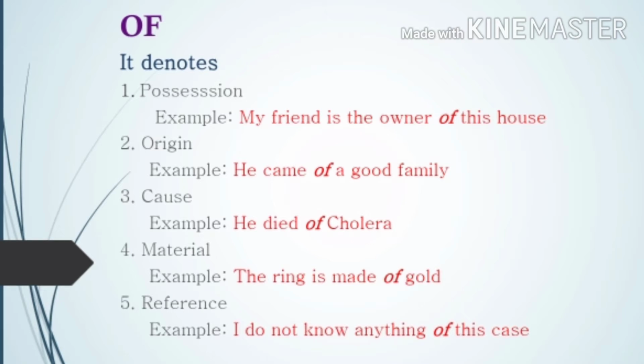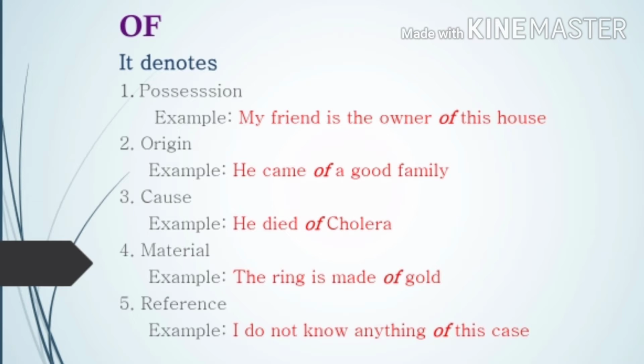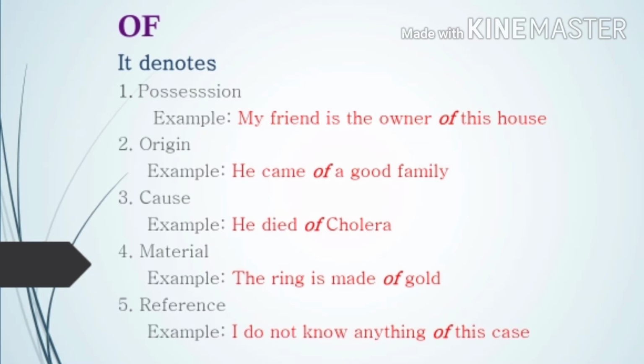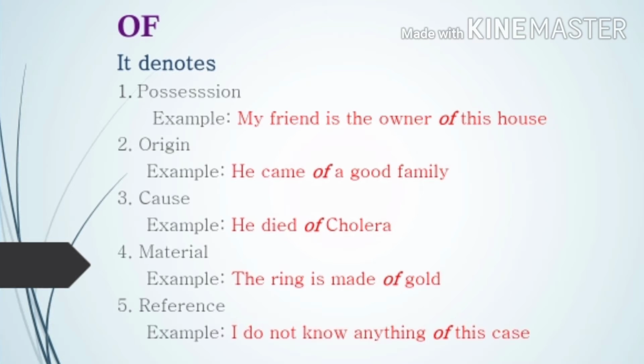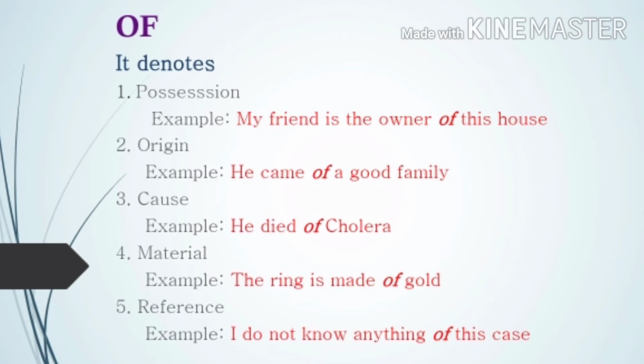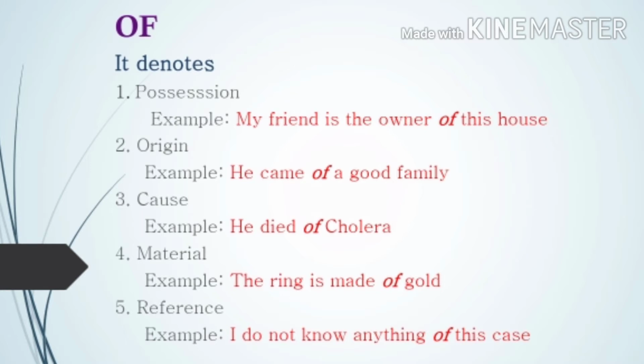Then of. Of is a very common preposition. We often use of. And we often get confused with off also, O-double-F. So let us look at the uses of. It denotes possession. Possession means this is my book, it is her pen. Okay, these are words showing possession. So my friend is the owner of this house. So if you have to show possession of a thing, we use the preposition of.